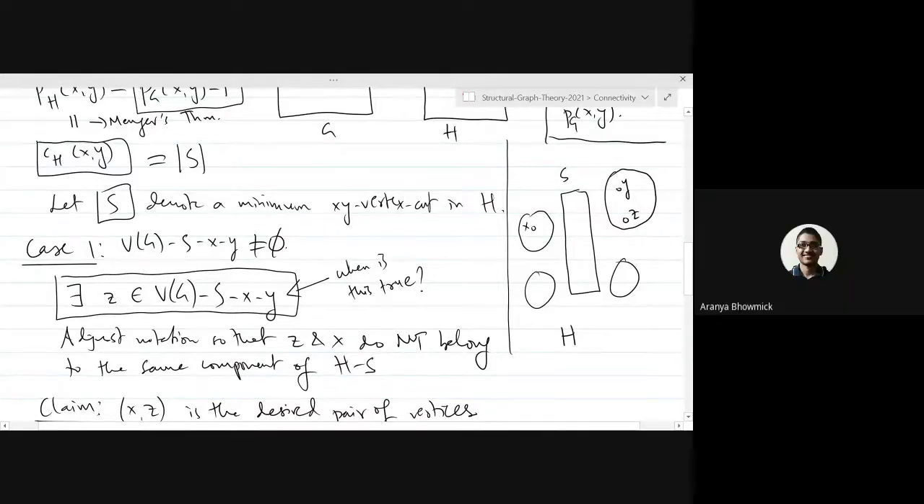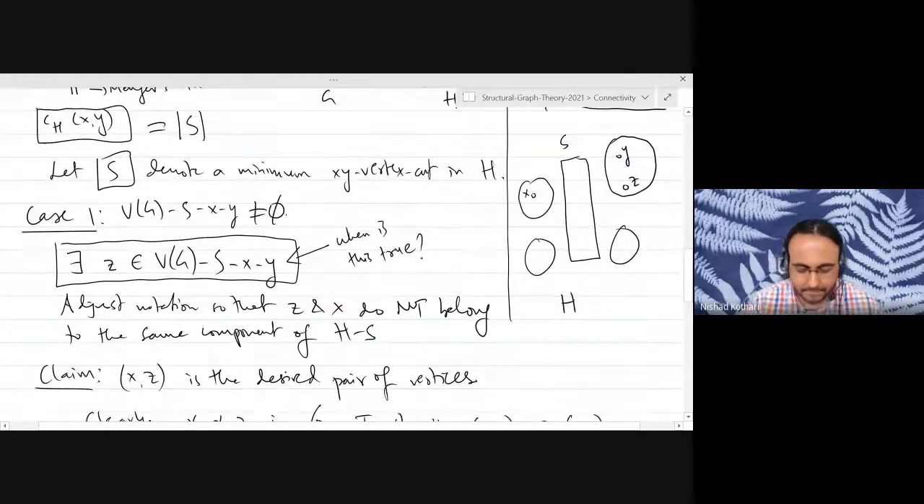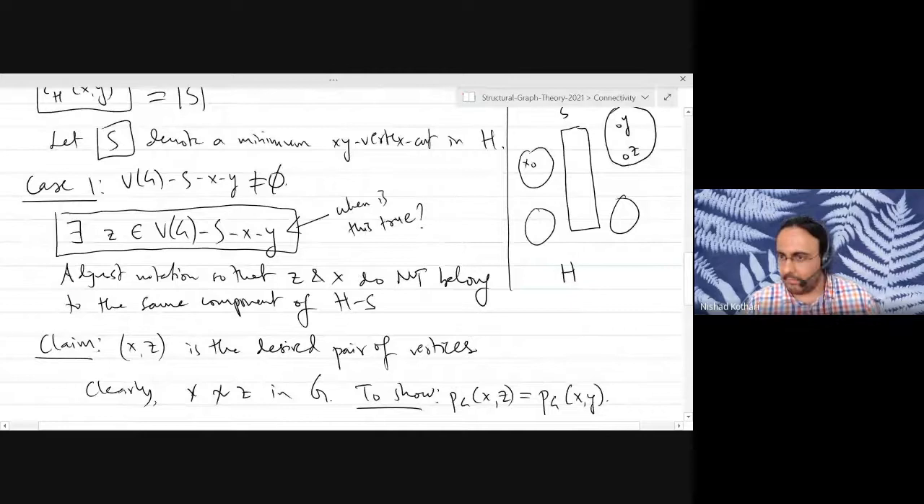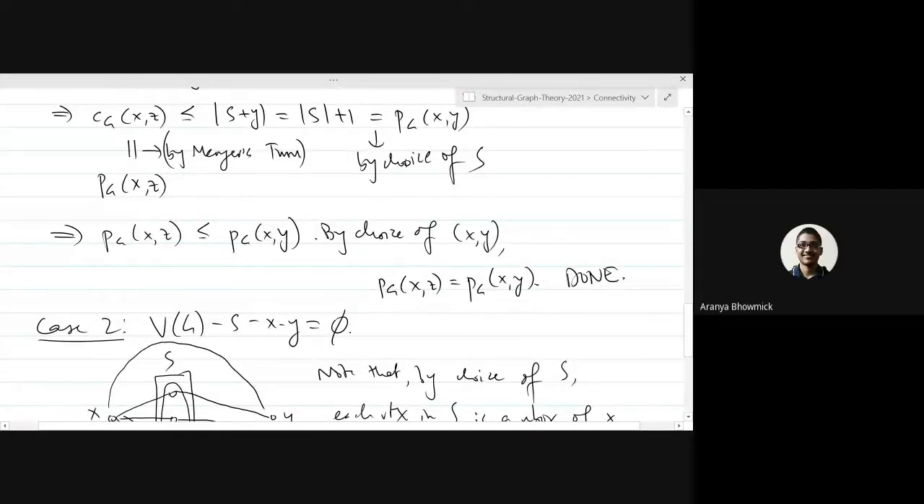So basically, if Z does not belong to the component of Y, then S will suffice. But if Z belongs to the component of Y, then S will not work, but S plus Y will work. Exactly. So in either case, S plus Y is going to be an XZ vertex cut. So rather than making two cases, we are able to deal with it in just one case. Good. Is everybody else able to follow that argument?